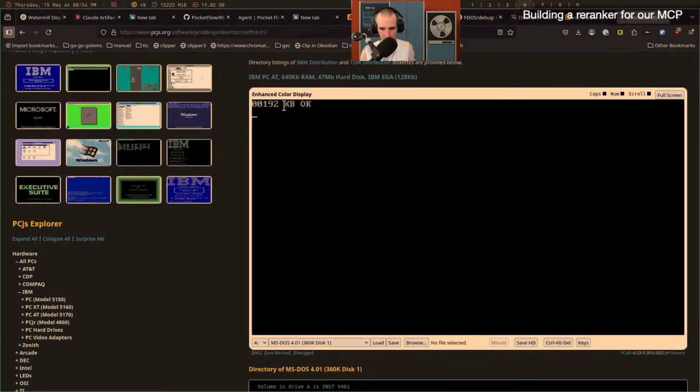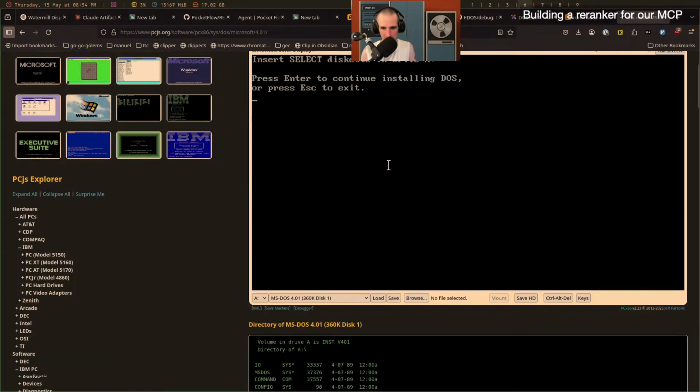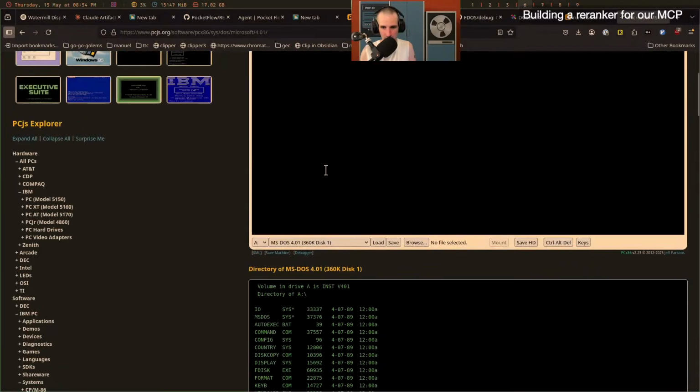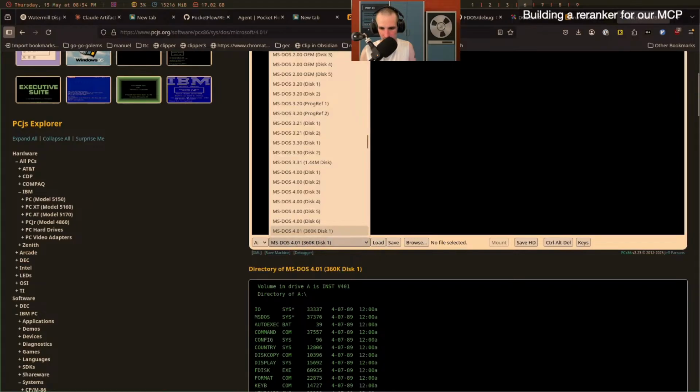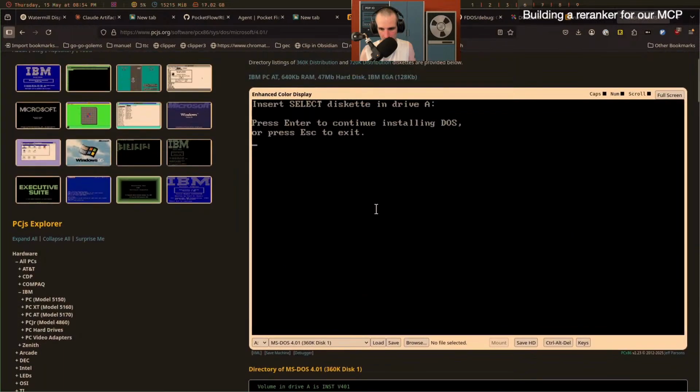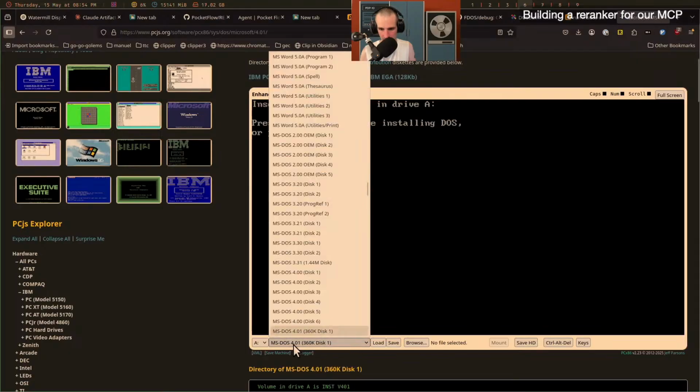Come on, show it to me. You don't know how much time I spent on this. Is it going to ask me for floppies? Jesus Christ. So I had 2 floppy drives, right? And I had to put one or the other in. So I guess I can load the disk here. Oh, that is sick. Press enter to continue installing DOS. Insert selected diskette into... What am I doing?